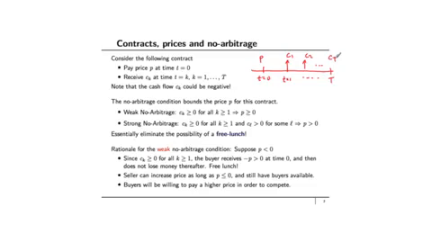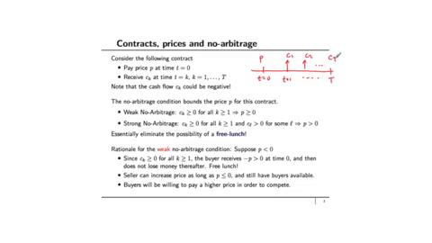The strong no arbitrage condition says that suppose there is a contract for which the cash flows are non-negative for all times in the future, and there exists some time in the future such that the cash flow is strictly positive, then the price for such a contract must be strictly positive. Both of these conditions are motivated by the fact that in a market, if there are contracts for which you get something for nothing, then just by supply and demand, that contract will be priced to a point where you'll have to pay a fair price.